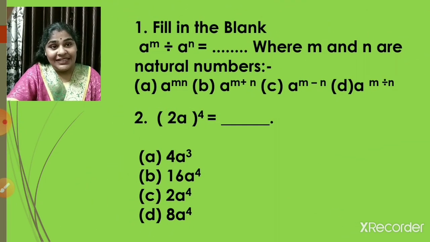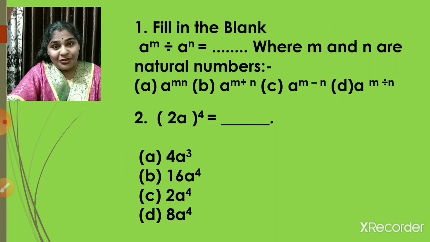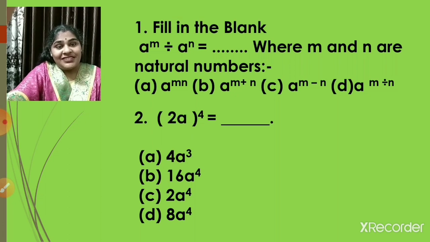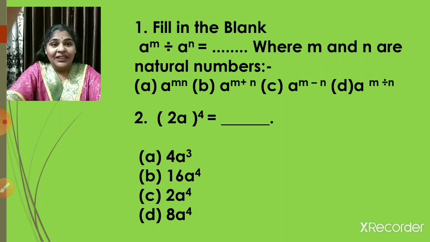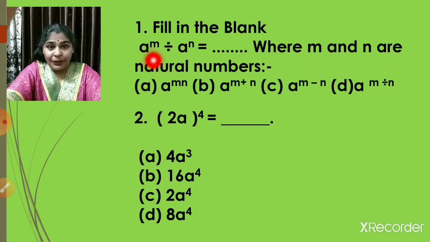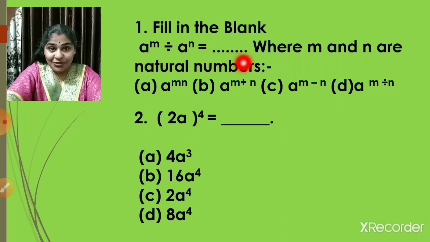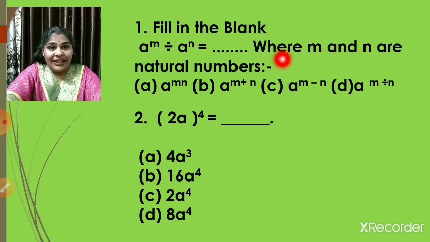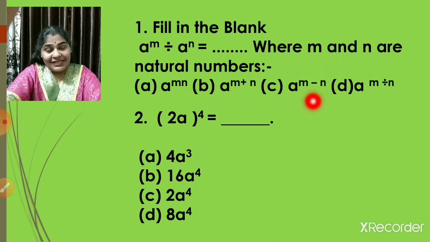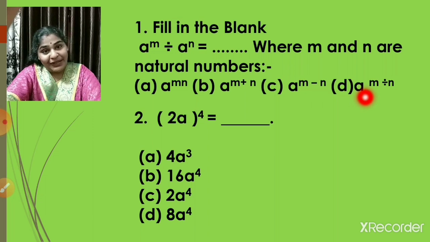Now let us see what type of questions can come. So this is filling the blank. a raised to m divided by a raised to n is equal to dash, where m and n are natural numbers. The options given are a raised to m into n, a raised to m plus n, a raised to m minus n, and a raised to m divided by n.